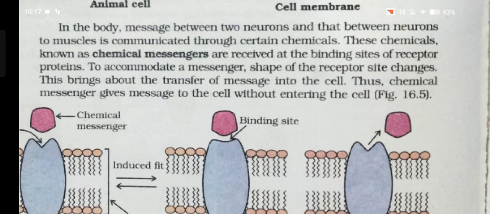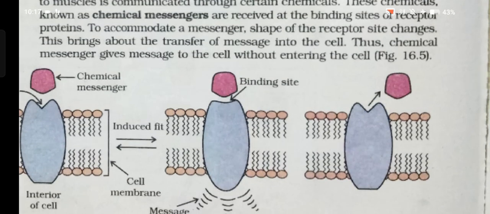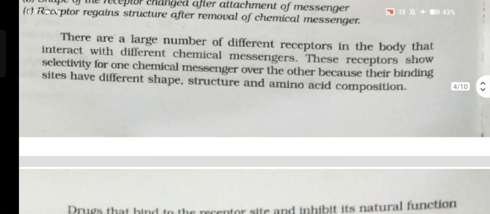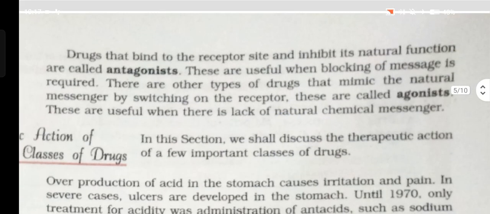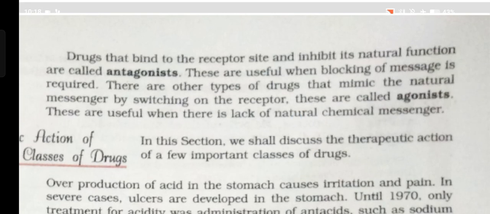To accommodate the messenger, the shape of the receptor site changes. This brings about the transfer of the message into the cell. The chemical messenger gives the message to the cell without entering the cell. There are a large number of different receptors in the body that interact with different chemical messengers. These receptors show selectivity for one chemical messenger over the other because their binding sites have different shape, structure, and amino acid composition. Drugs that bind to the receptor site and inhibit its natural function are called antagonists. These are useful when blocking of the message is required.